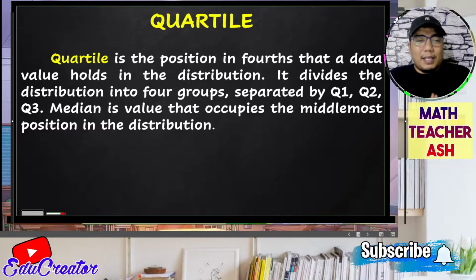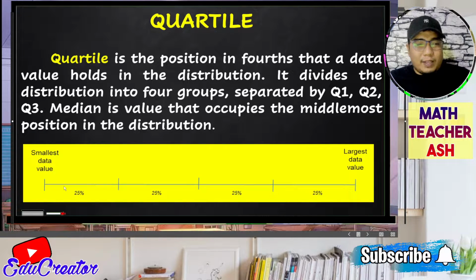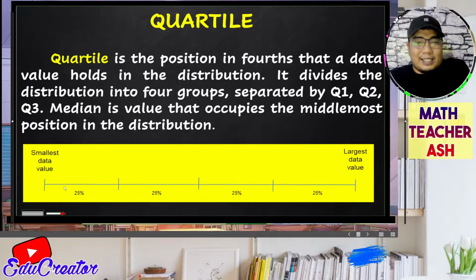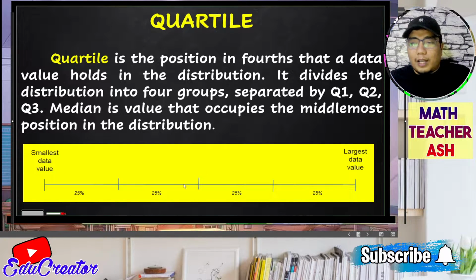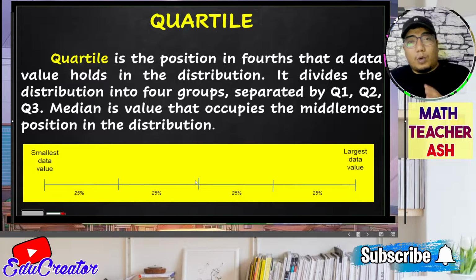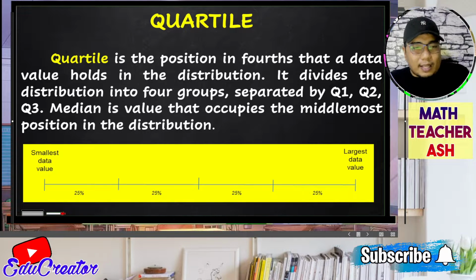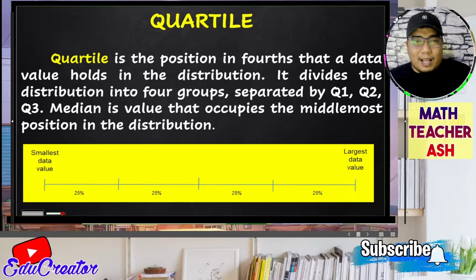Another thing is that the median is the value that occupies the middlemost position of the distribution. So if you have this kind of data arranged from the smallest to the highest value, the middle one here is known as the quartile 2. The first preceding mark is known as the quartile 1, and we have here the quartile 3. Of course, the quartile 2 is the middle of our data set, also known as the median in the measures of central tendency. Later on, we will discuss how to get the value of the median given an example. Alright, now let us continue.